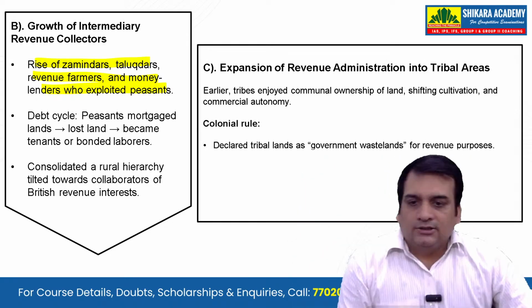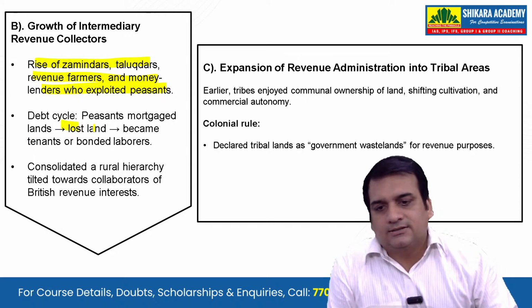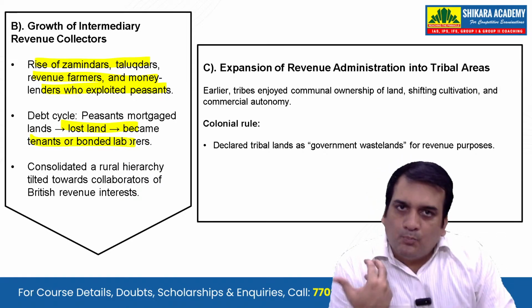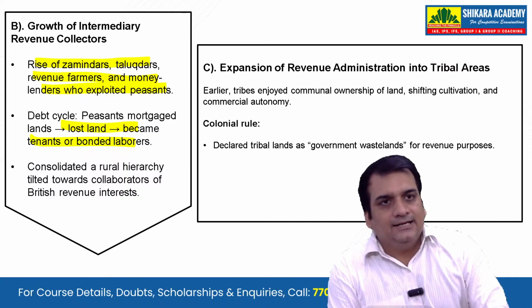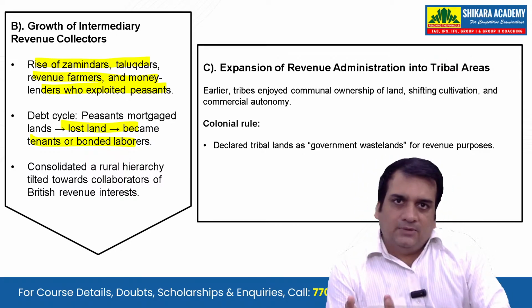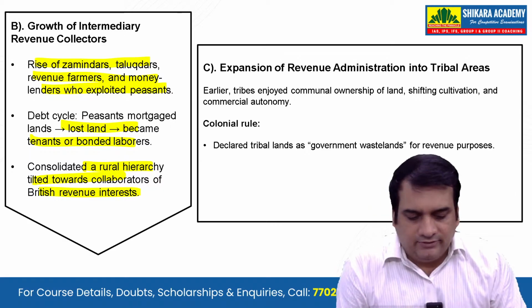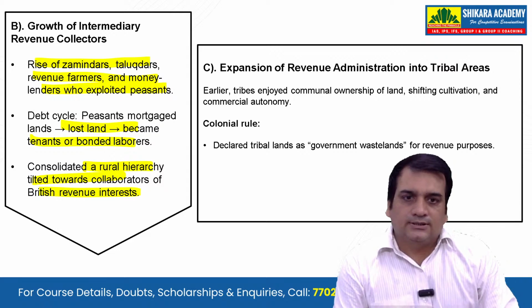Now the debt cycle: peasants mortgage lands, they lose the land, and they become bonded laborers, because before they had the land, and now because they could not pay the money, their land is also gone. This consolidated a rural hierarchy tilted towards collaborators of British revenue interest at that time. Okay, so this is something that you should see.